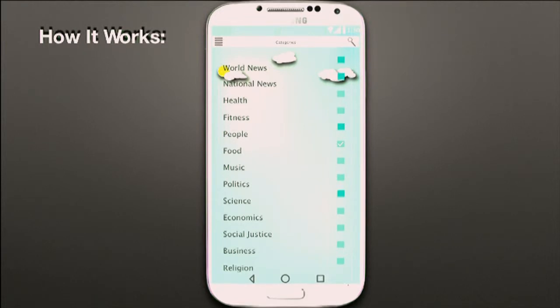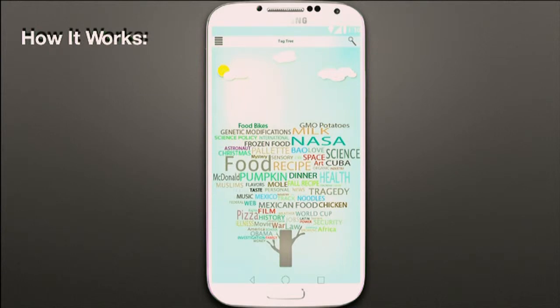So we would look at his tag cloud on the next page, and you'll see a lot of different tags related to food. You'll see Mexican food, you'll see different noodle type recipes, and then you'll see something that says NASA. And this is one of the really neat things about our tag tree, is that it exposes users to content that they might have not otherwise been looking for.